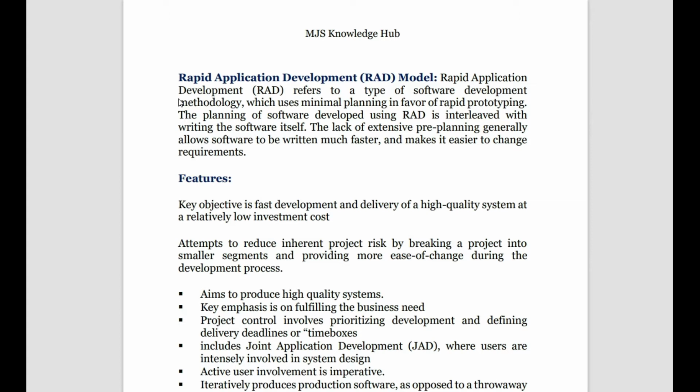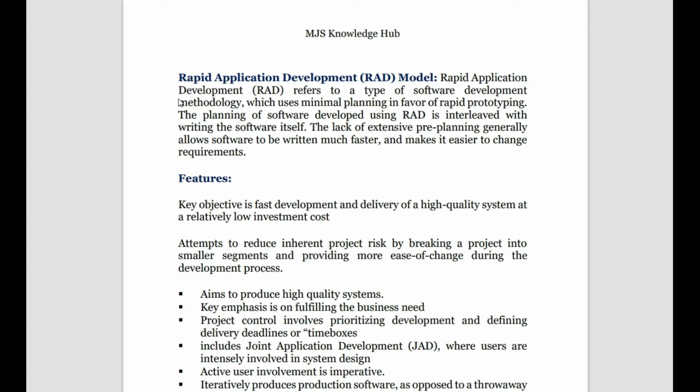Here the pre-planning activity is a bit reduced and mostly action is taken care of, and the main focus is on giving the system as fast as possible to the customer. So we don't focus on planning, we don't focus on documentation, we just keep on doing the existing system and then try to modify it and give it to the user.